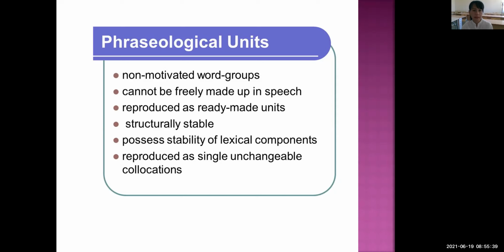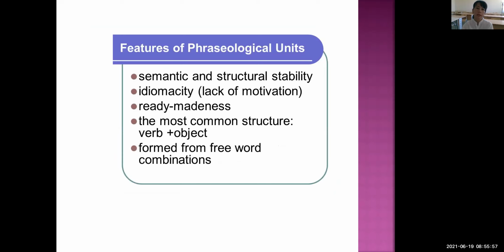The next feature of phraseological units is the stability of lexical components, and they are reproduced as single unchangeable collocations. Now let's move on to the next feature of phraseological units: semantic and structural stability. Students, what does this mean? For example, we have the idiom red tape.